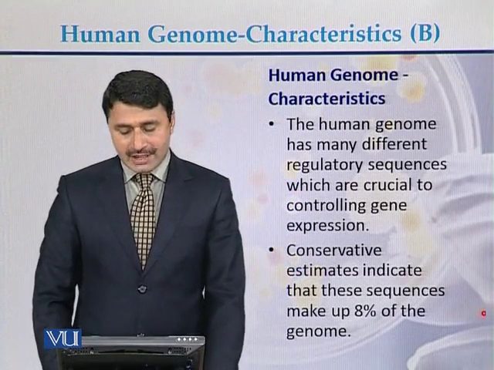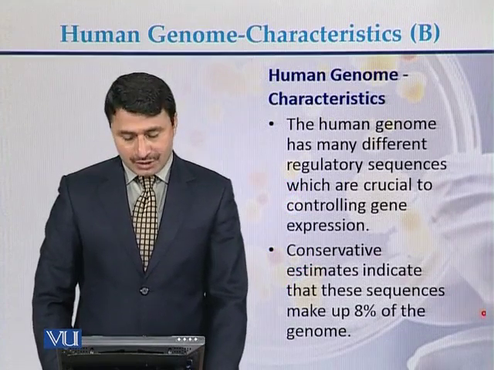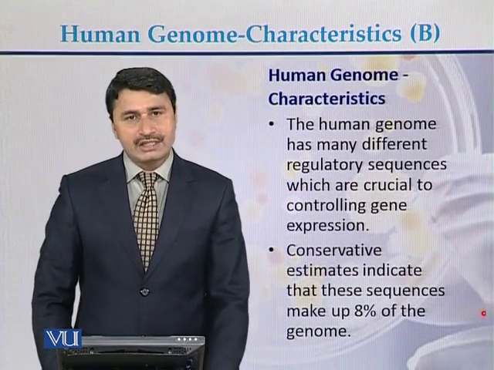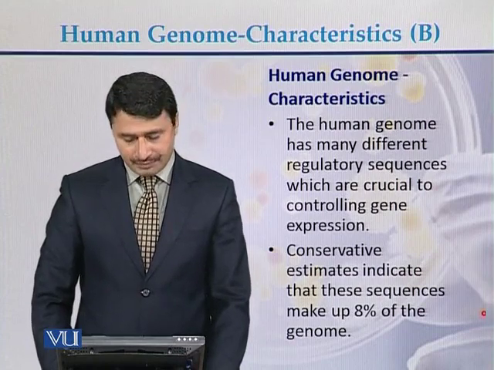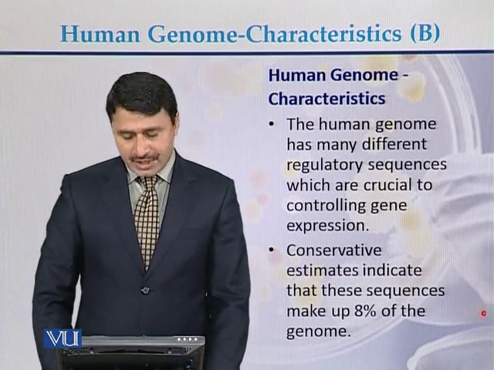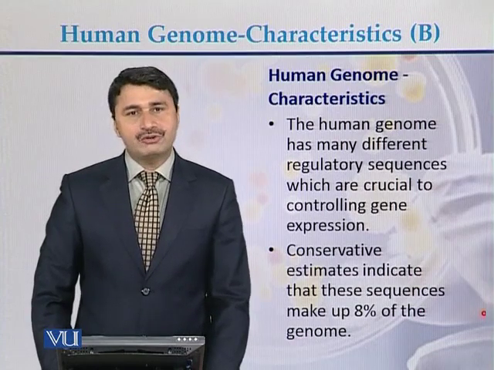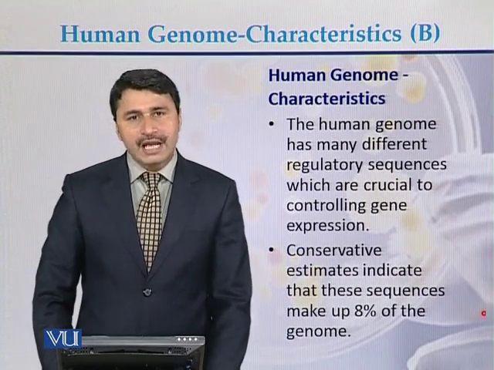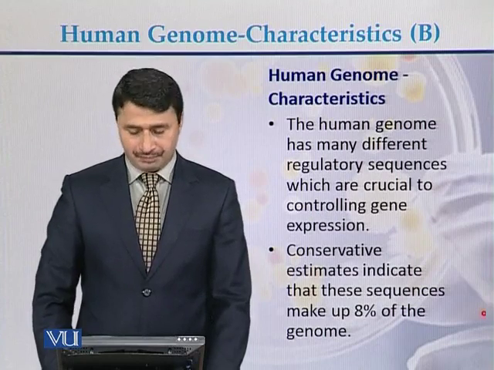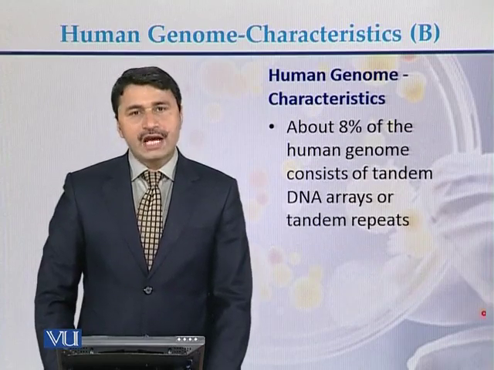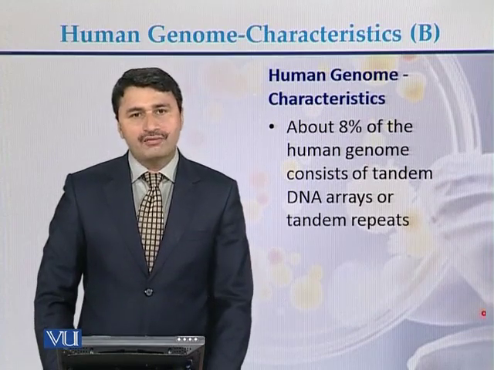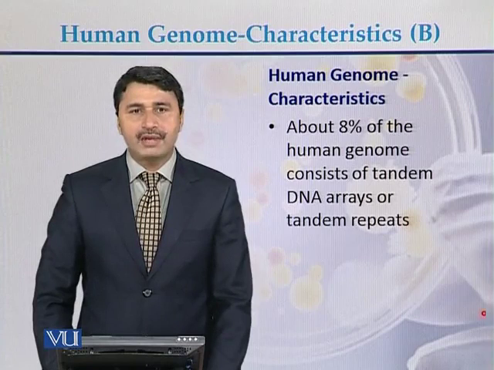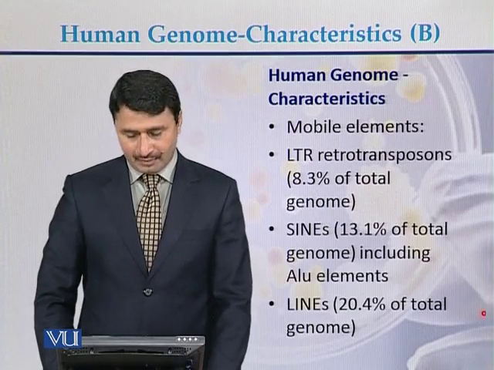The human genome has many different regulatory sequences which are crucial for controlling gene expression. Conservative estimates indicate that these sequences are approximately 8% of the genome. So approximately 8% of the human genome consists of tandem repeats or tandem arrays of DNA.